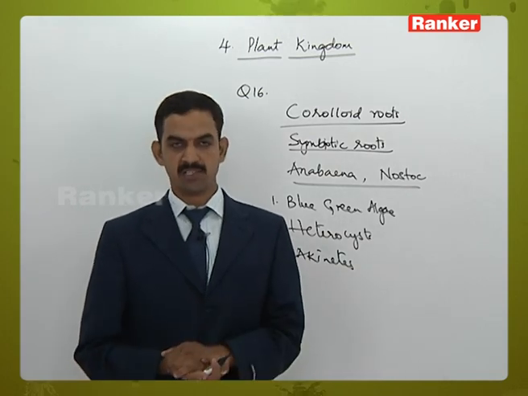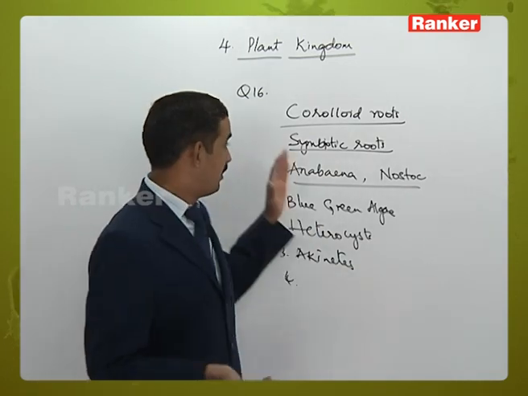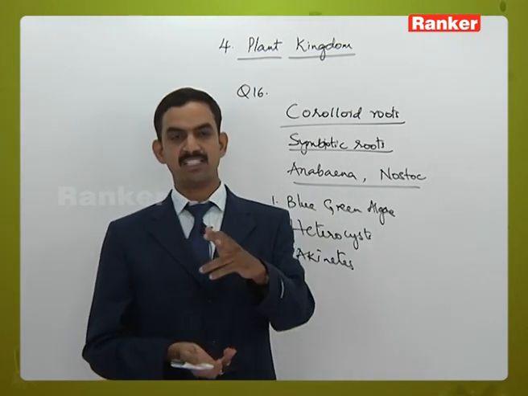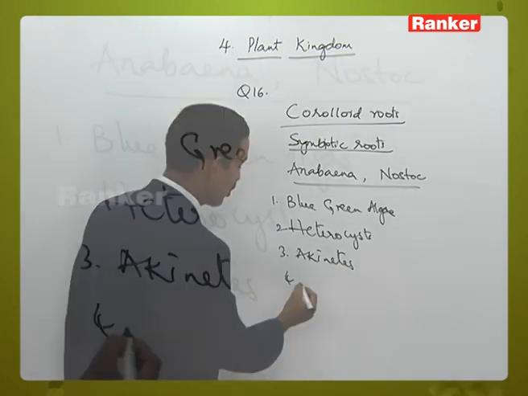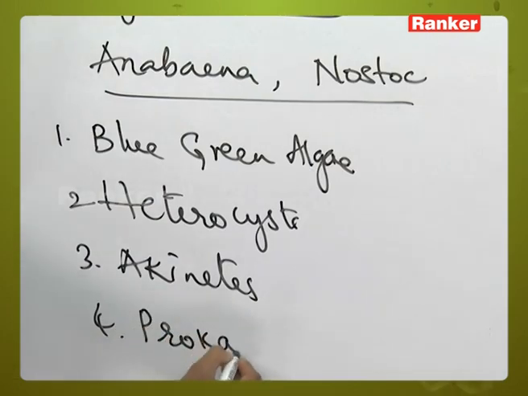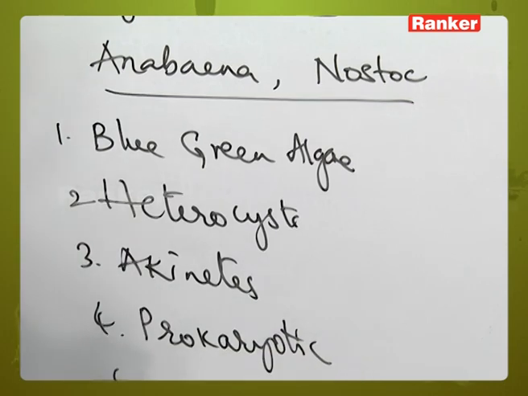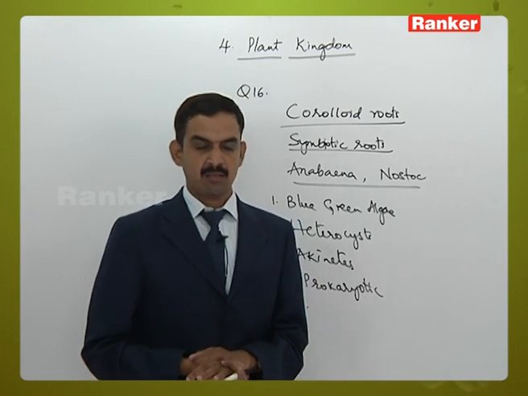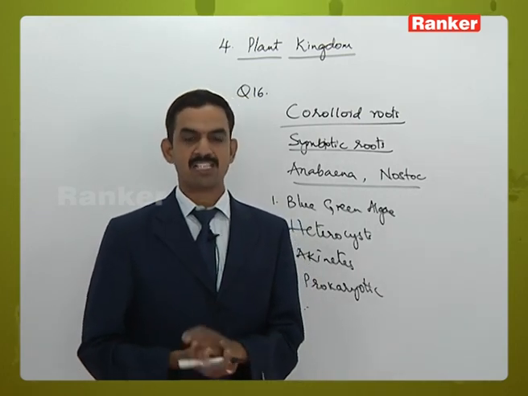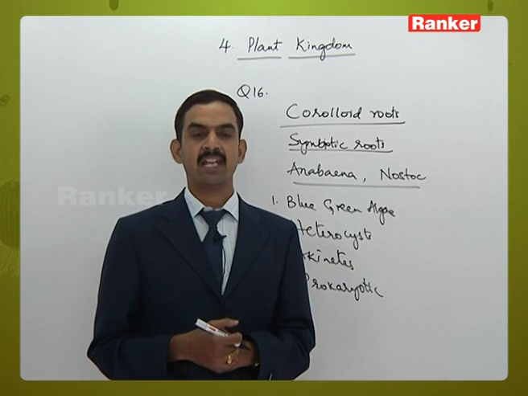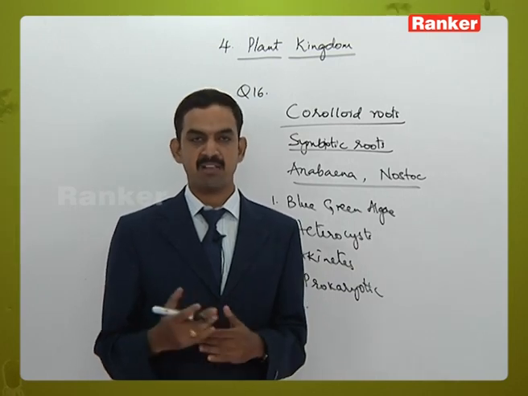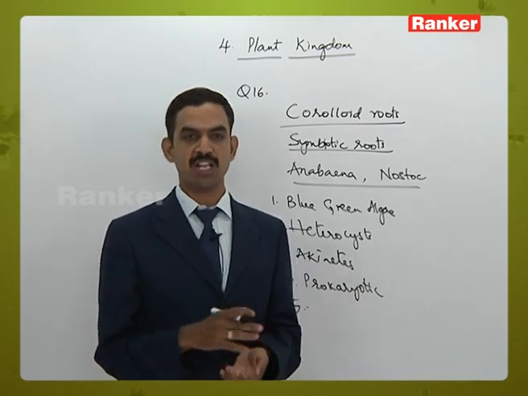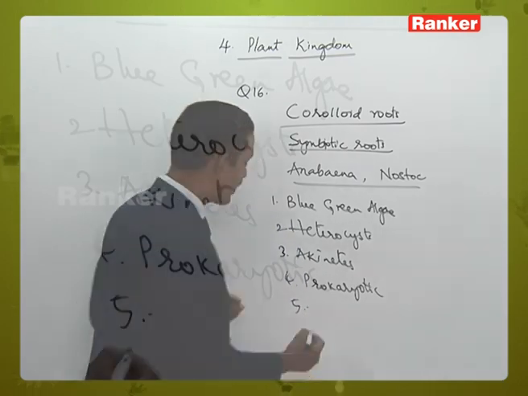Fourth one, eukaryotic cells. Here blue-green algae are prokaryotic in their nature, but in the option it is given as eukaryotic, so that option is wrong. So that should be prokaryotic. Hormogonia. Hormogonia are the group of cells which are separated from the parent, and they are retained under unfavorable conditions, and whenever the favorable conditions are regained, those hormogonia germinate and give rise to the new plant. So hormogonia are also present in them.